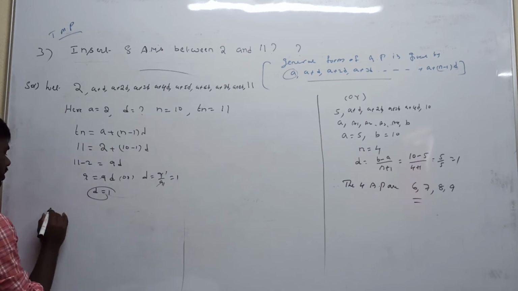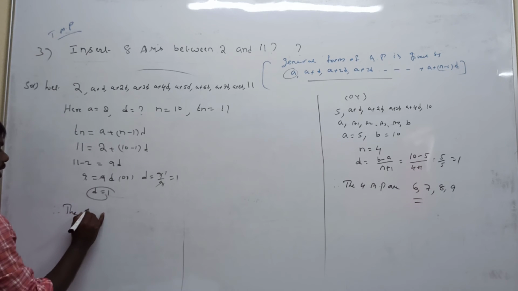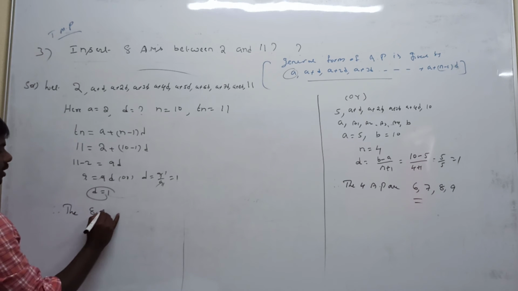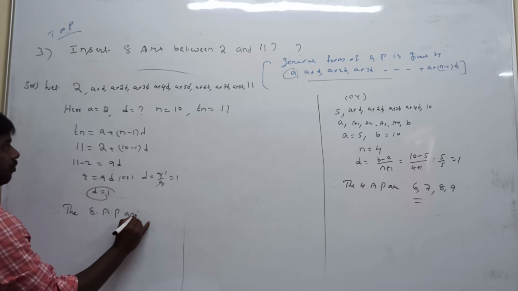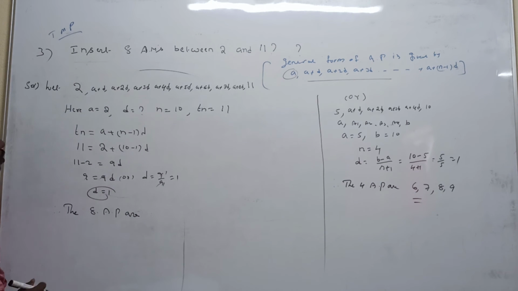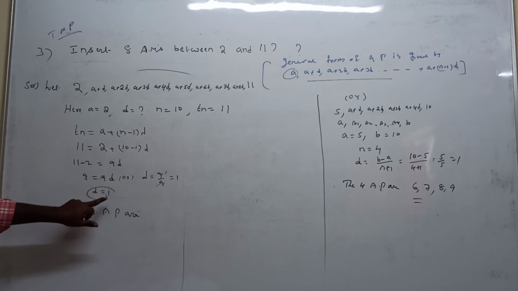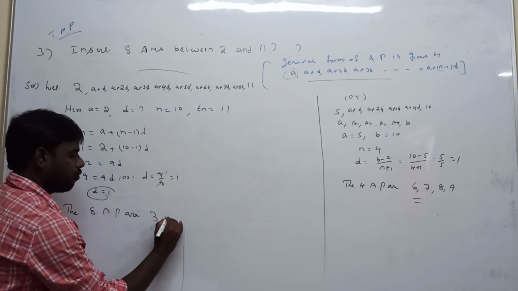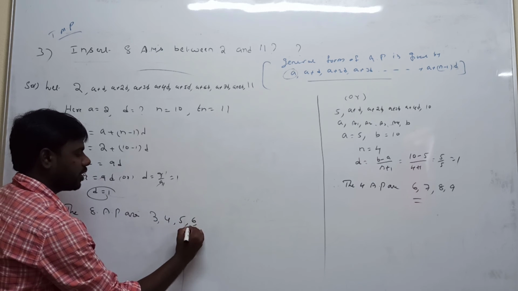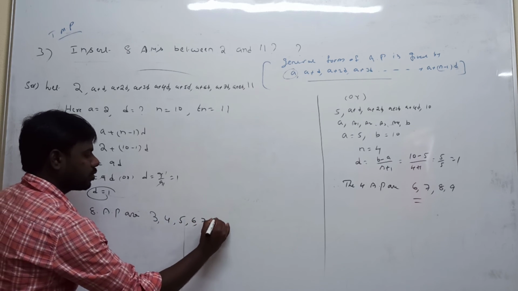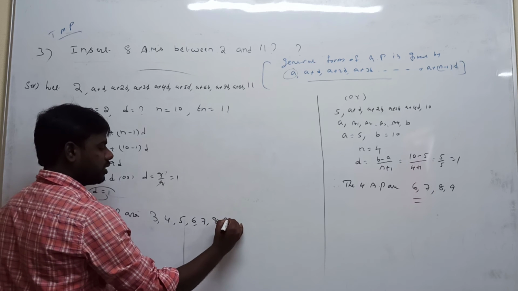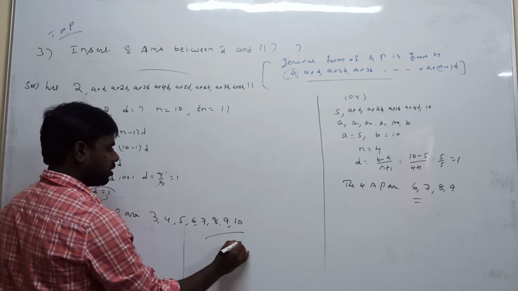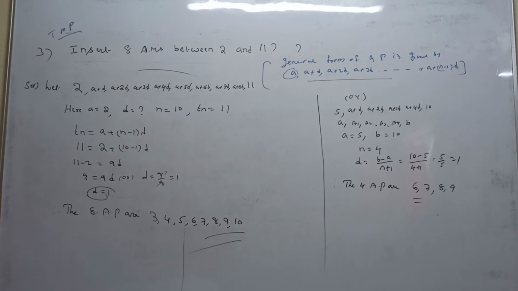So what they are asking is to insert 8 arithmetic means. Without using these end terms, what is the first element? 2. What is the common difference? 1. You can add: 2 plus 1 is 3, 3 plus 1 is 4, 4 plus 1 is 5, 5 plus 1 is 6, 6 plus 1 is 7, 7 plus 1 is 8, 8 plus 1 is 9, 9 plus 1 is 10. These are finally the 8 arithmetic means.